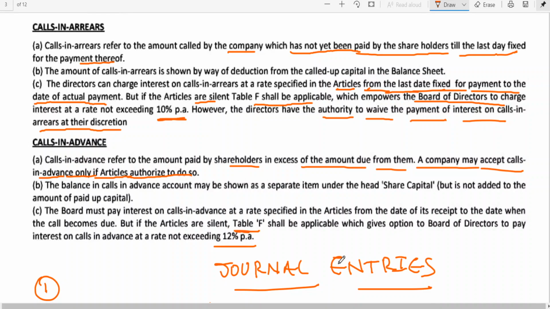Okay, so shall I go for the next one now? Today, as I told you, we are working out one problem on calls in arrears and calls in advance. Okay, shall we start doing it now?